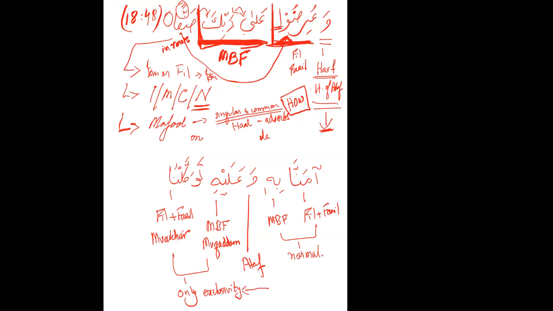Now I don't know if the same applies with maf'ul, because maf'ul can come before the file as well. But here it is after the file. Whether exclusivity comes in MBF being before or maf'ul being after, I don't know right now. So inshallah, when we do it more with Ustad, we'll know. Or you can ask Ustad as well. You can send him an email, and if you get an answer, please share it with us.